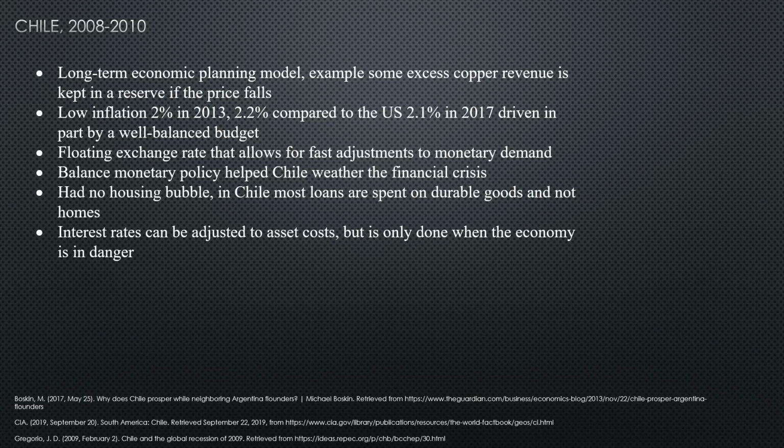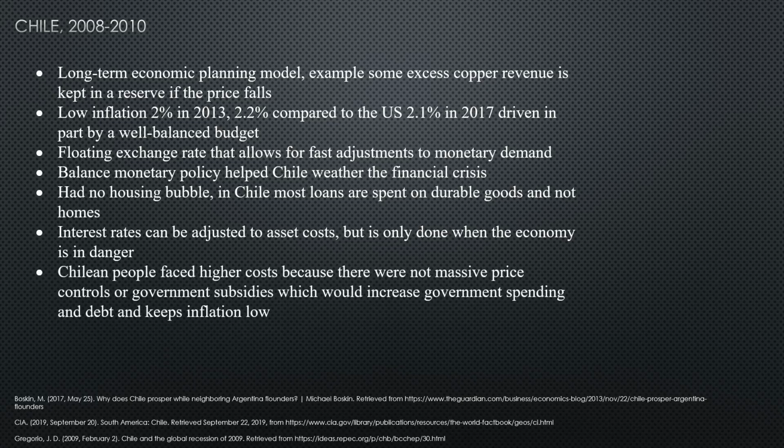They also are able to change their interest rates to asset costs, but this is only done when the economy is in danger and is not done willy nilly. Chilean people also faced higher costs because there were no massive price controls or government subsidies that would increase government spending. This was all in an effort to make sure that they kept a well balanced budget. And in the end, by reducing this government spending with less debt, they were able to keep inflation low.